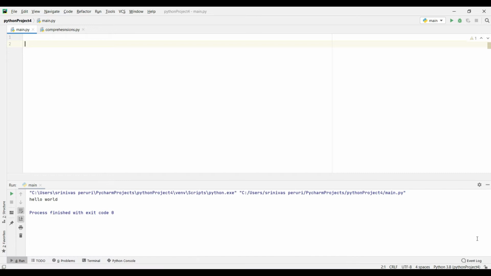In today's session, we are going to see a little bit more discussion on functions. Okay, so let's define a function. Let's say I'm defining a function called function, and inside that I just want to print something like hello world. I need to call the function, so I just call the function. Let's run this one. I'm getting an output. Okay, this is fine.